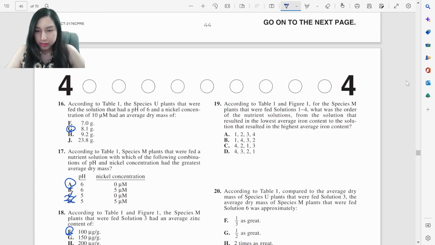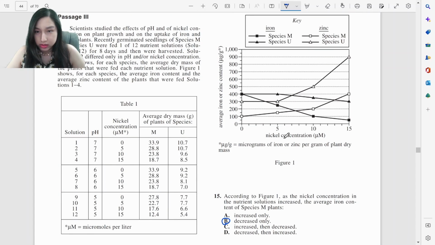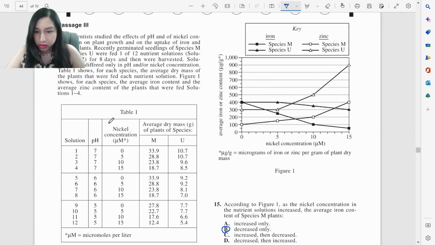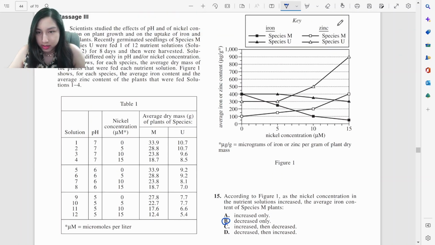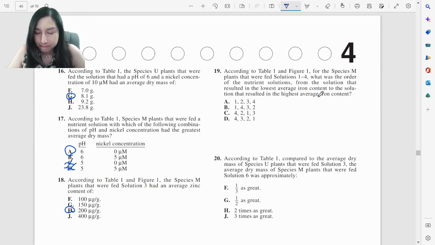Alright. According to Table 1 and Figure 1, for the species M plants that were fed solutions 1 to 4, what was the order of the nutrient solutions from the solution that resulted in the lowest average iron content to the solution that resulted in the highest average iron content? Alright, wait 1 second. Did I not read this right? Oh, we're talking about zinc then. So back to 18. Alright, I did not read it properly. They wanted zinc, not iron. And zinc is this one. Squares should have been 200.